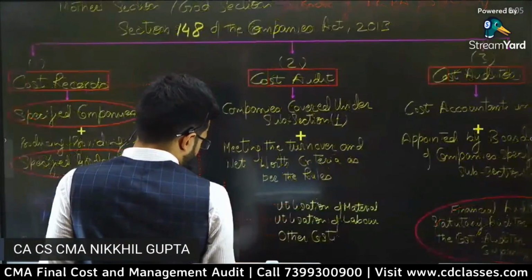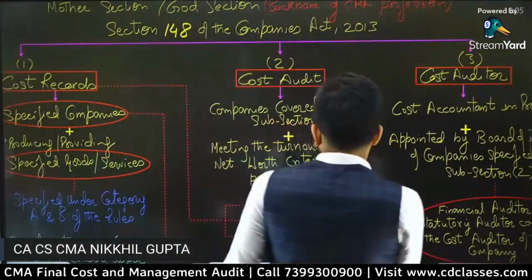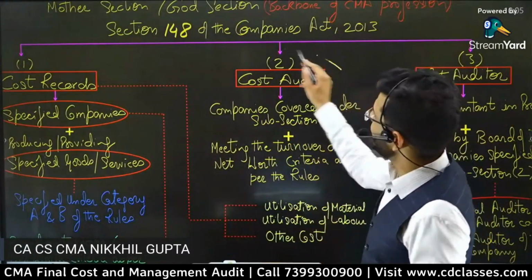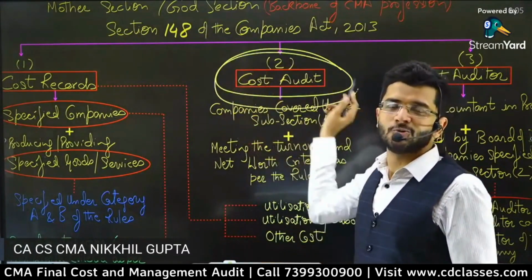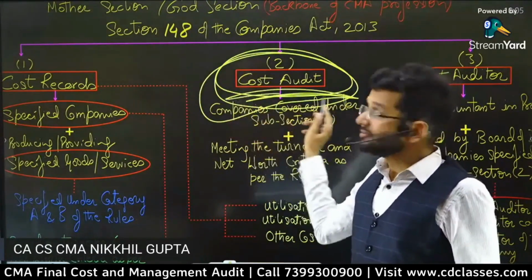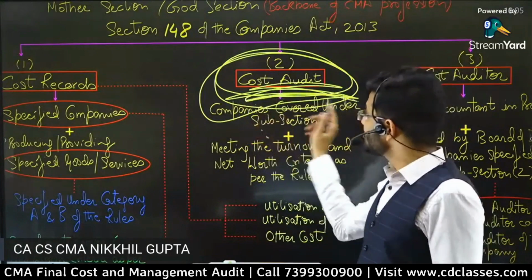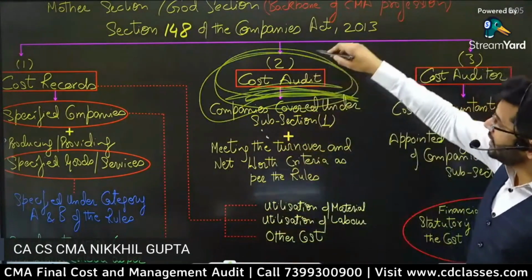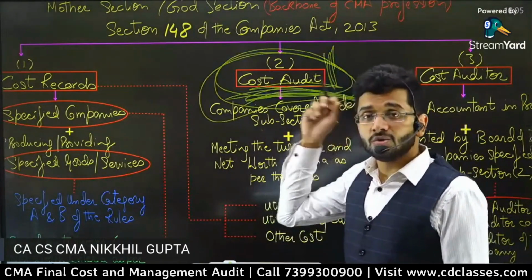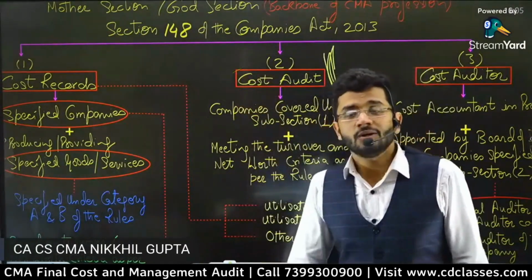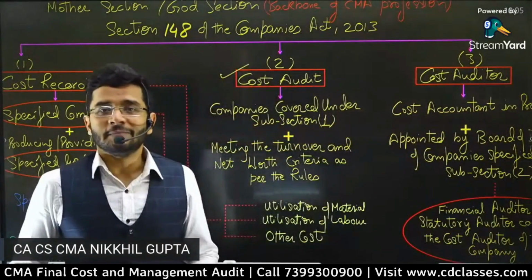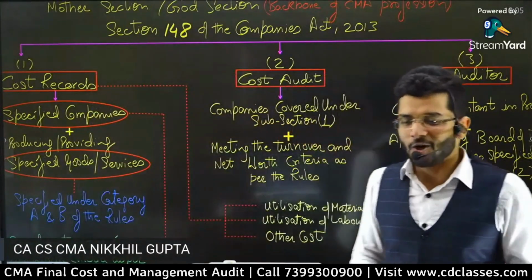Let's move on to the second aspect of our section, our mother section, and the primary subsection 2, cost audit. And yes, guys, this will earn us money, fame, and monopoly. Only and only CMAs, and that too practicing CMAs, are allowed to conduct cost audit.